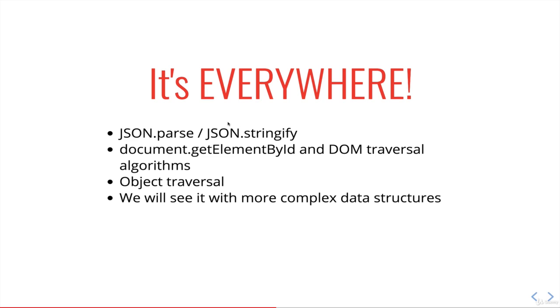Now remember, you don't have to do anything recursively, but sometimes it's easier. Let's put it that way. It's cleaner and simpler to understand rather than doing it without recursion. It's sometimes a cleaner alternative to iteration. So we'll see some examples. We're going to write a couple functions both ways, with and without recursion, and I think we'll make it a little clearer that sometimes it's nicer. So why you should care? One, it's everywhere. You've been using it. That doesn't really matter, I guess, because it doesn't impact how you use things like JSON.parse, but it really is important once we get into these more advanced data structures and we're writing our own parse functions or our own getElementById, traversing a tree, for example. All right, so I'll leave this video off here.